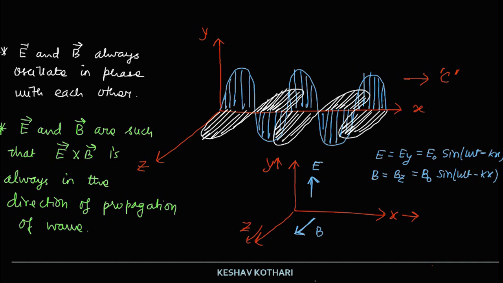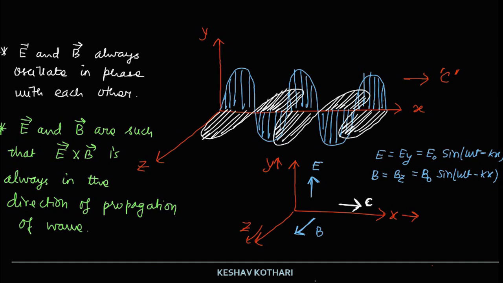If we check the direction of E cross B, if you take your right hand and place it in the direction of y, towards the direction of electric field vector, and curl it outside the plane of the screen, towards the z axis direction, then your thumb is pointing in the x axis direction, that is in the direction of wave propagation with the speed c.